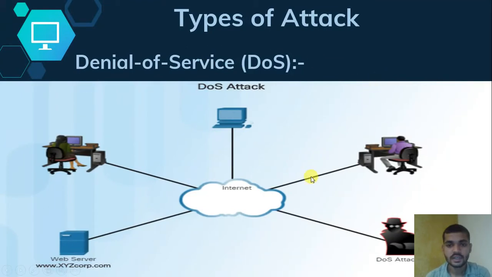See here, in this type of attack, what actually happens? In the figure, two persons are doing their work on the computer. Here is another system. Here is the main server which they are accessing, and here is the attacker.